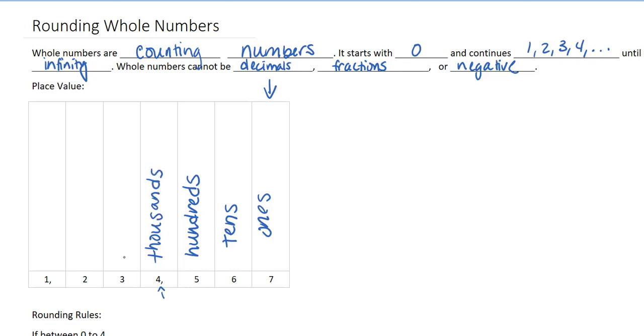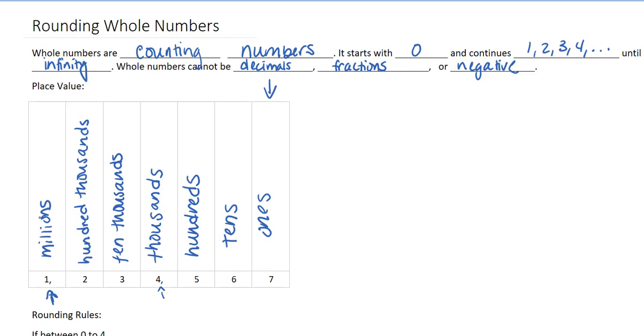Then we have a little pattern here. We have 10 thousands, right? And then we have our 100 thousands. And then we have another little comma there to indicate that we moved on to our millions. And it would just continue on. So we would go to our 10 millions, and then our 100 millions, and then we would have another comma to indicate that we moved on to our billions.